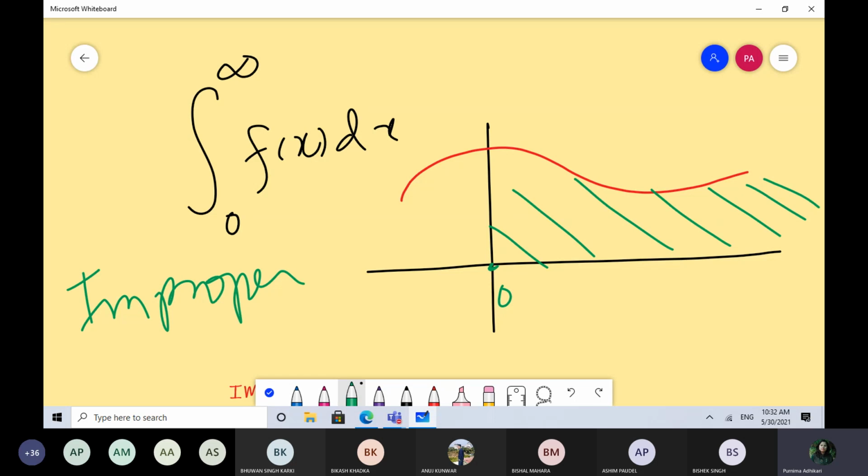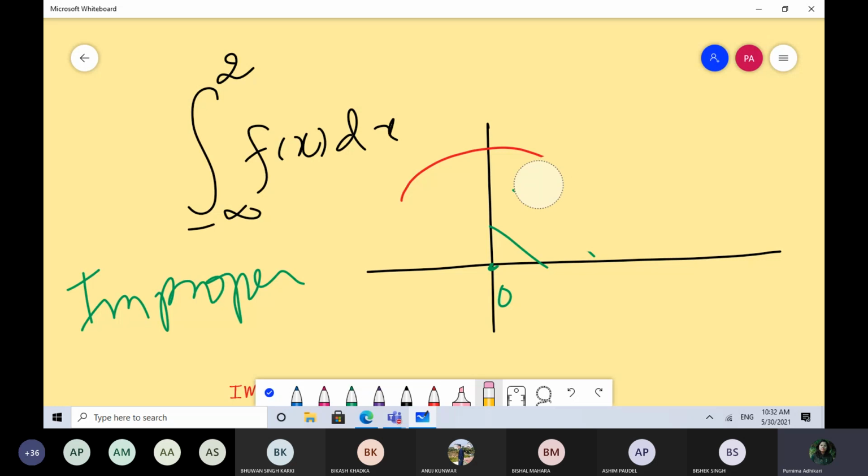Okay, what could be the other possibility? Suppose your lower limit is minus infinite. So you know that you have to integrate till, कुनै एउटा curve छ.